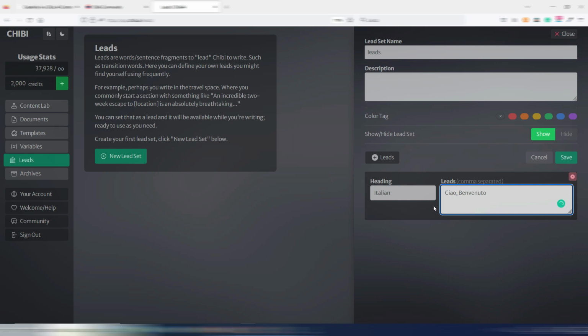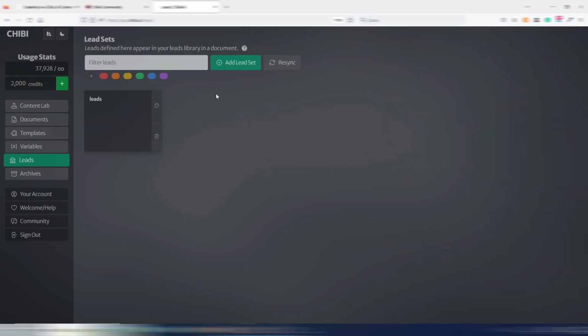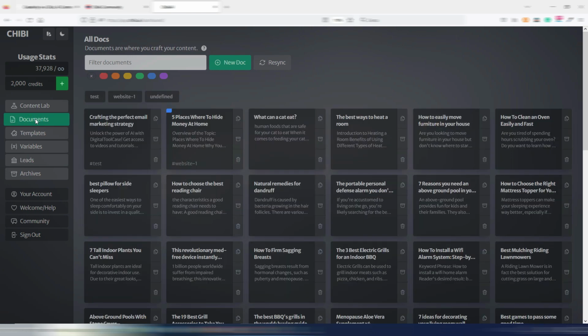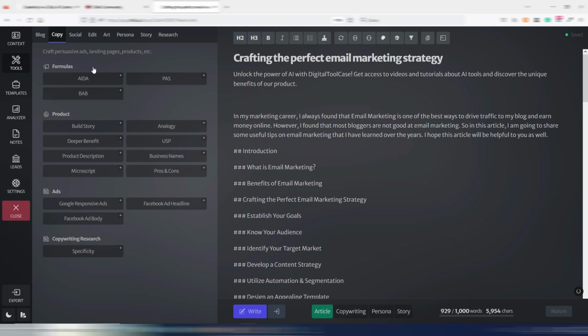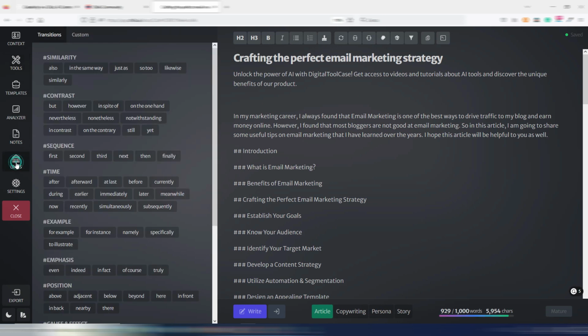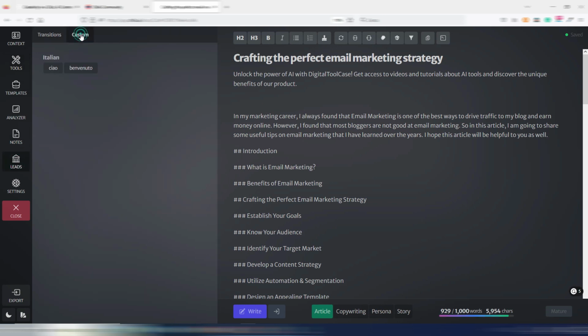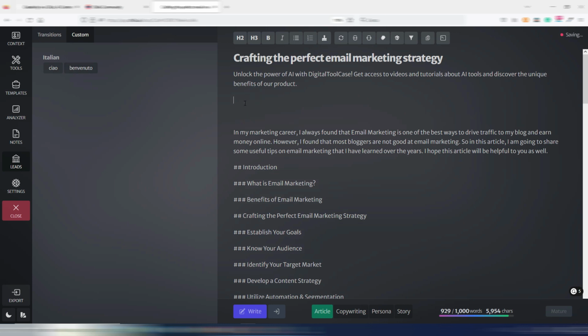I just created these two because I want to show you. I save these and now I have my leads tab here. So if I go into a document, now here in the leads section, I have my custom leads and I have the label Italian, the heading Italian with my two leads. I don't know if it will work in this case because I'm not writing in Italian in this document.